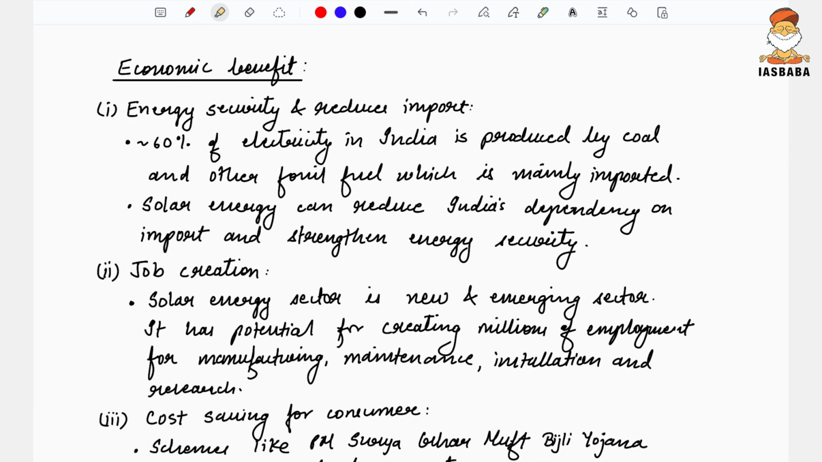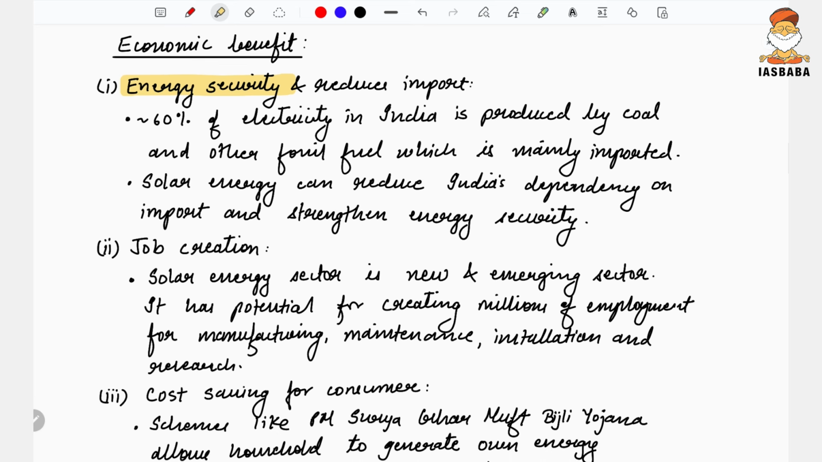What are the economic benefits of solar energy? Energy security, as we all know, India is largely dependent upon the import of energy, and if we are able to meet the energy demand within India, imports could be reduced and India can become self-sufficient in energy. Around 60% of India's electricity is produced how? By burning coal and other fossil fuels, which is mainly imported. In this way, it helps to reduce the import.